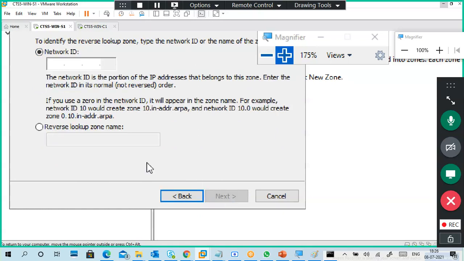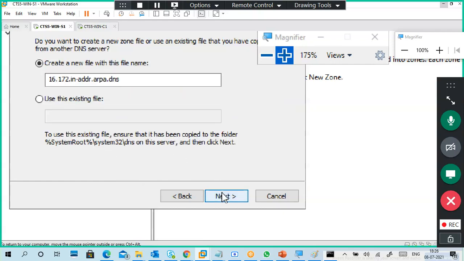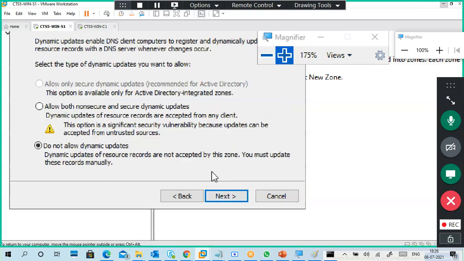IPv4 and 172.16. If you look at this reverse lookup zone name, 16.172.in-addr.arpa. So that is the name of the zone. This is the record name. You can use anything, no problem. This one, this one, this one. Why is it not highlighted? Because it's not Active Directory integrated.